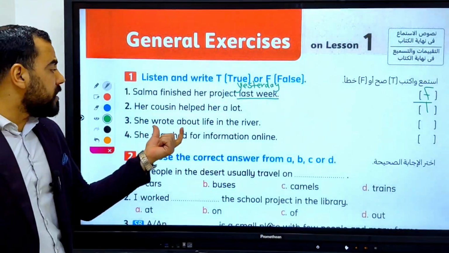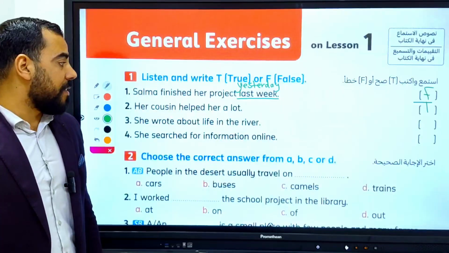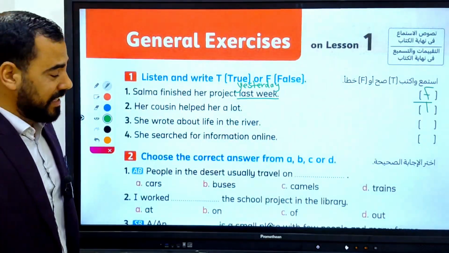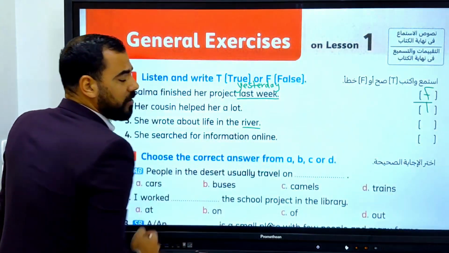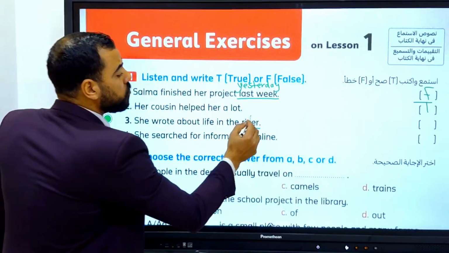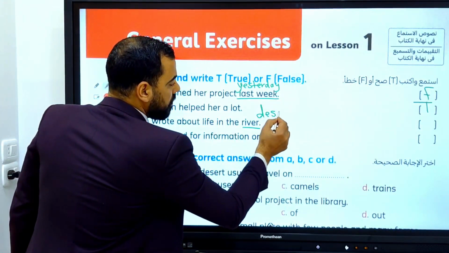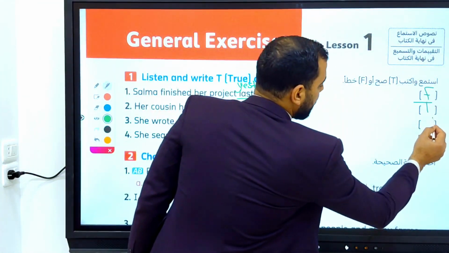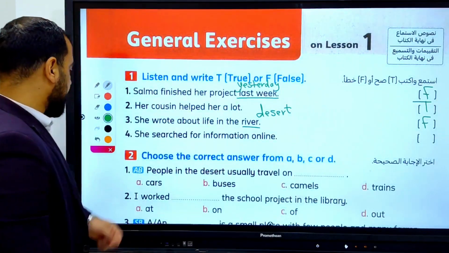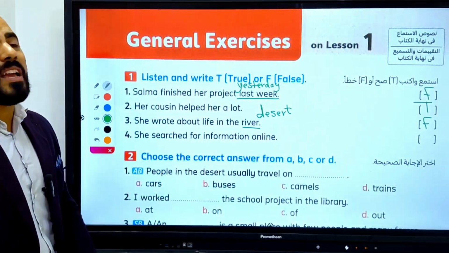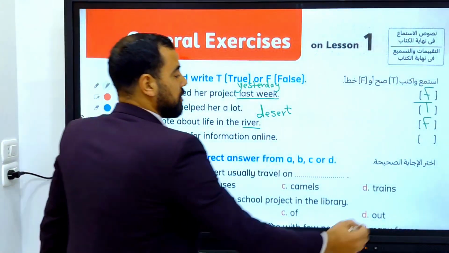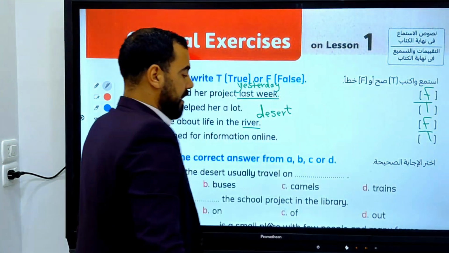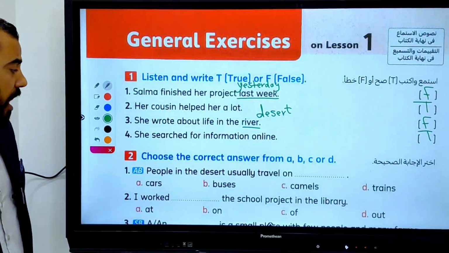She wrote about life in the river. Of course, that's false. She didn't write about life in the river, but she wrote about life in the desert. She searched for information online. Yes, that's true.